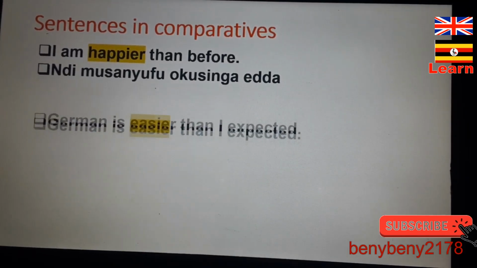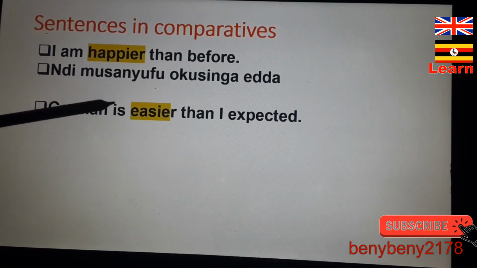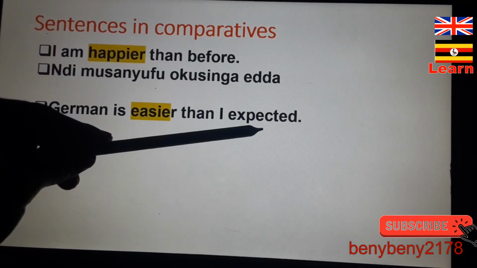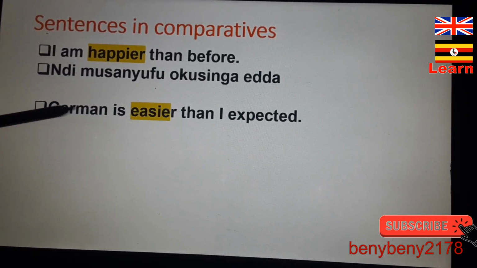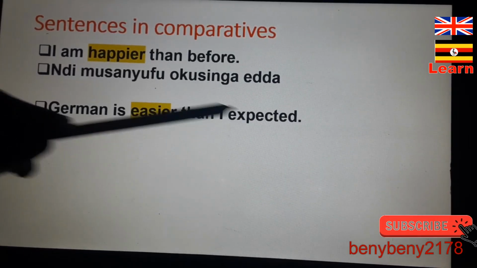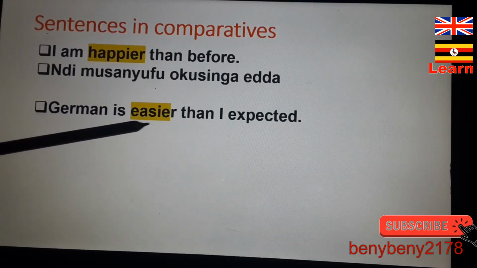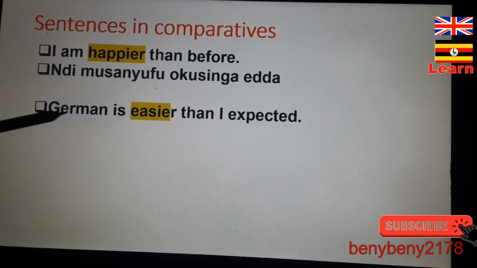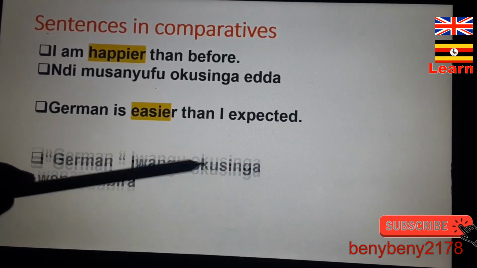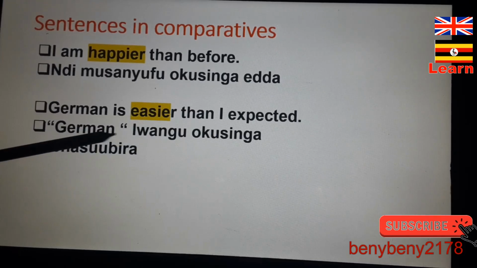Excellent. Another sentence. German is easier than I expected. One more time. German is easier than I expected. You can see easy changes to easier. And this in Luganda, it's German.